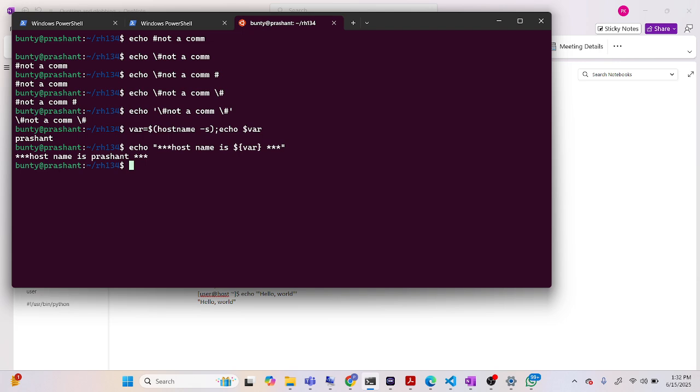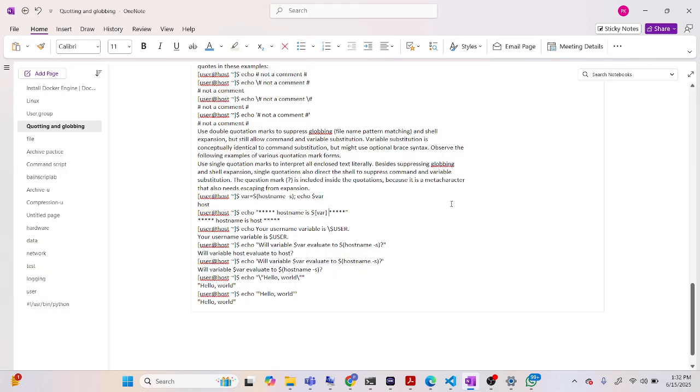Variable name, earlier if these double quotes were not there, then it would not print that. Now it is taking this as it is, but when we put it inside the double quotes, what is happening here?